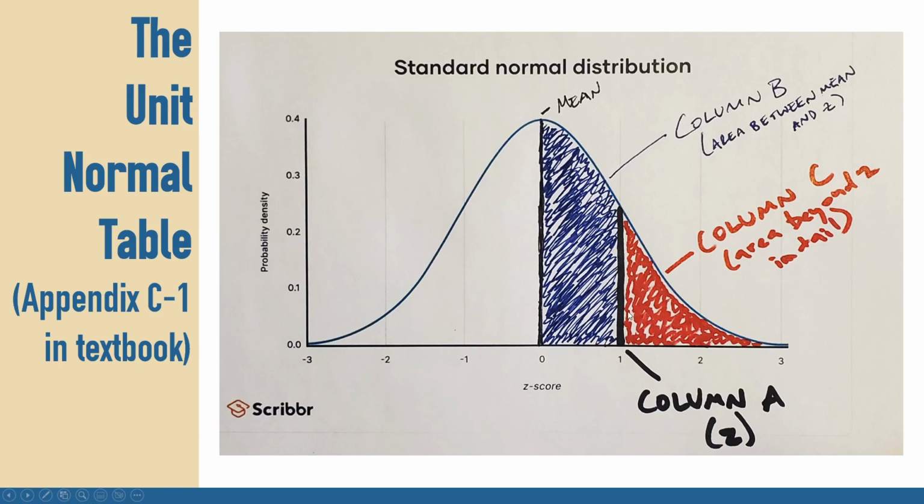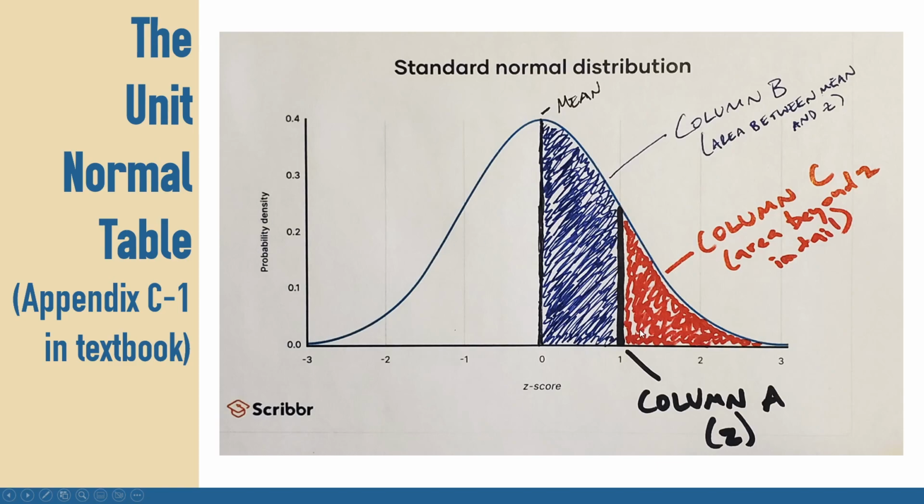But for any z-score, when we look it up, we're finding that value on the horizontal axis for the z-score. Column B tells us whatever the area is between the mean, in this case 0, and that z-score. And column C tells us whatever comes on the right side of that.